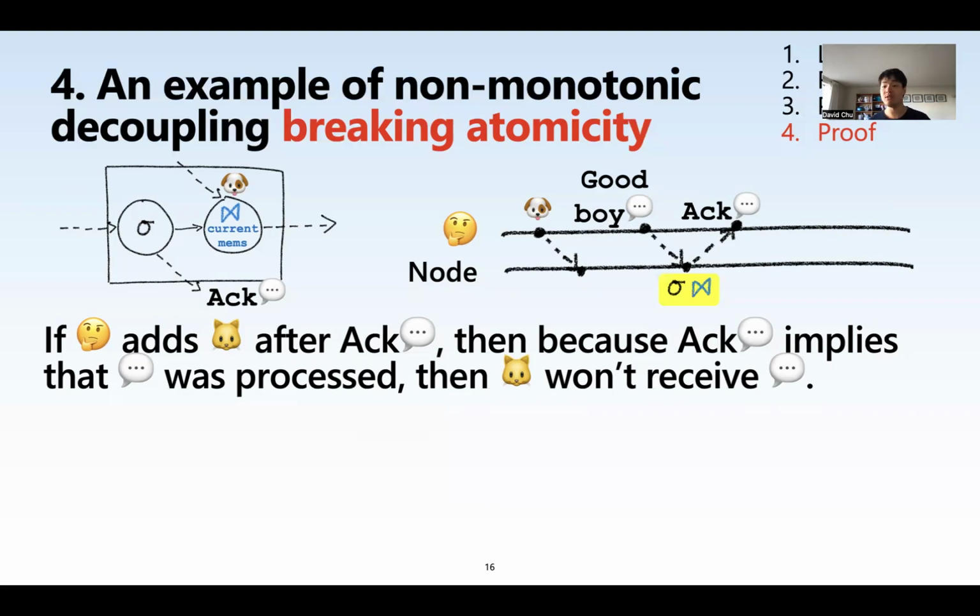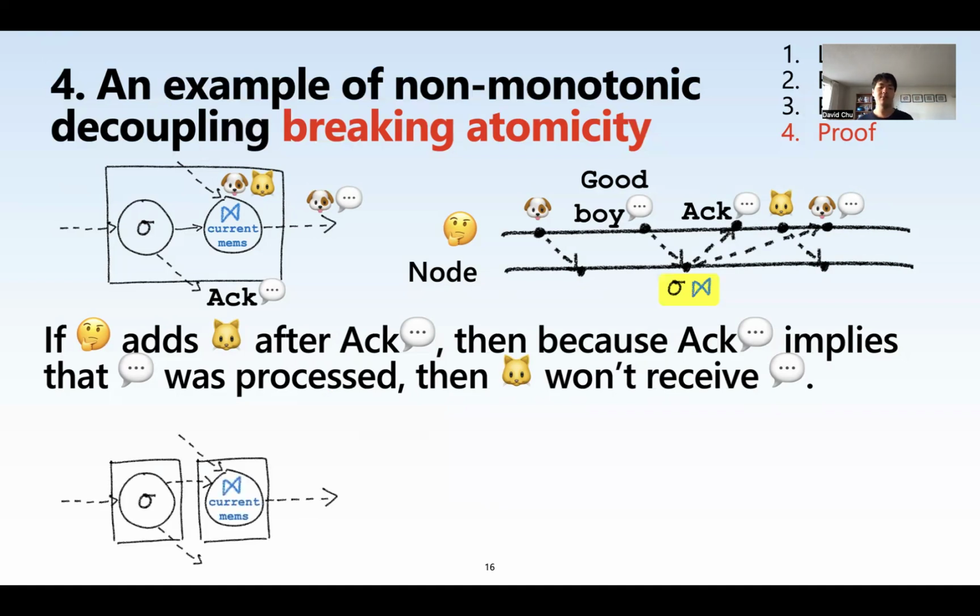In other words, the cat won't receive good boy because the cat, as we all know, is not a good boy. Okay, so now if we send the cat, maybe at some point in the future, the dog will receive good boy, but the cat never will, right? Because the message was atomically processed and we know it has already finished processing, right? Because we received the ACK.